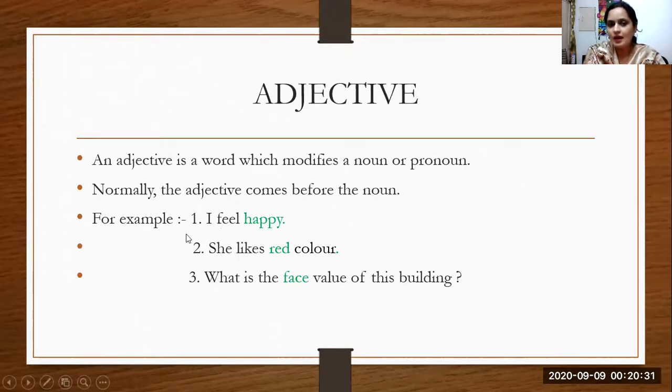For example, I feel happy. How do I feel? I feel happy. Happy is telling us the quality of I, a pronoun, so happy becomes an adjective here. She likes red color. The word red is telling the quality of color, which is a noun, so red becomes an adjective. What kind of color? Red color. What is the face value of this building? Here the word face is telling us the quality of value, so it becomes an adjective.